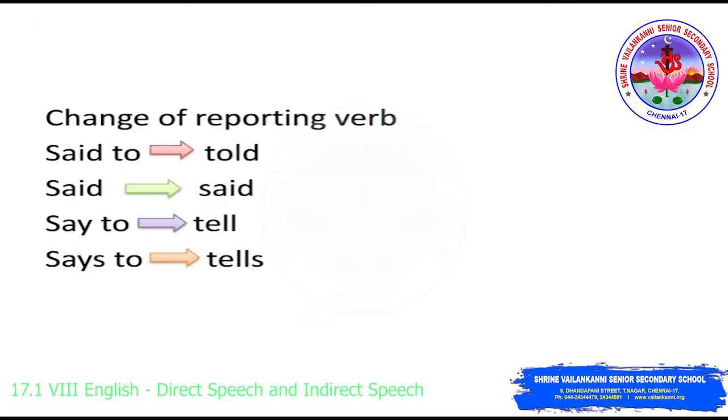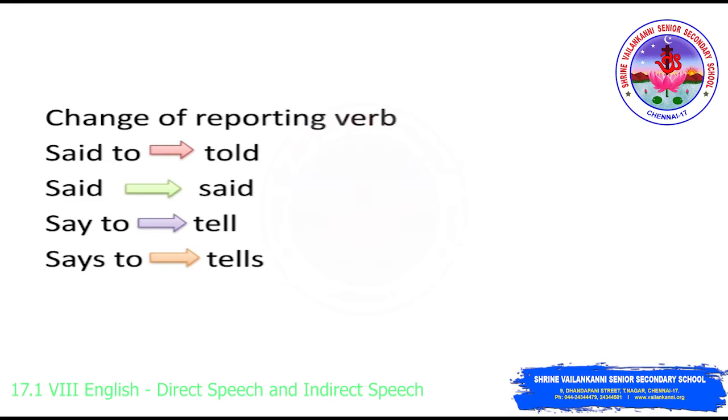The second step is to change the reporting verb. Reporting verbs will change in the following ways: said to becomes told, said to becomes said, say becomes tell, says becomes tells.